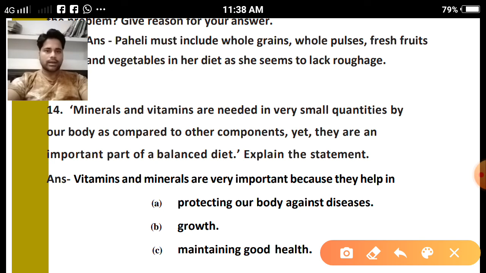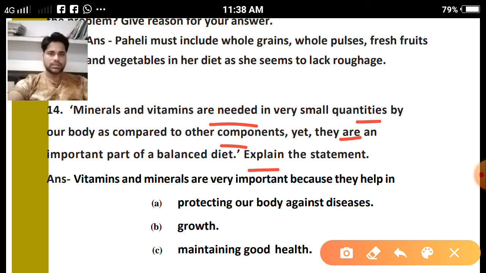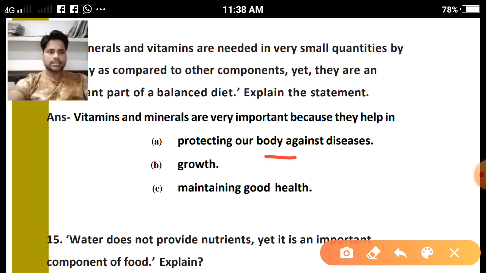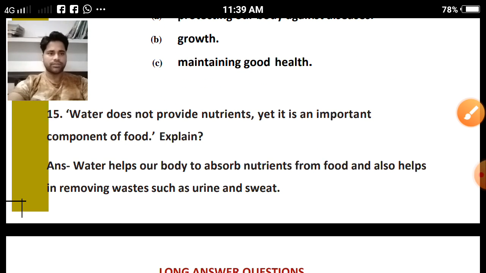Question number 14. Minerals and vitamins are needed in very small quantities by our body as compared to the other components, yet they are an important part of a balanced diet. Explain the statement. So, what is the answer? Why are vitamins and minerals important to the body? They protect our body against diseases, and they are available in different varieties: vitamin A, B, C, D, E, K, that we have seen in our notes. You can revise from there. They are also required for proper growth and development, and for maintaining good health. Clear?